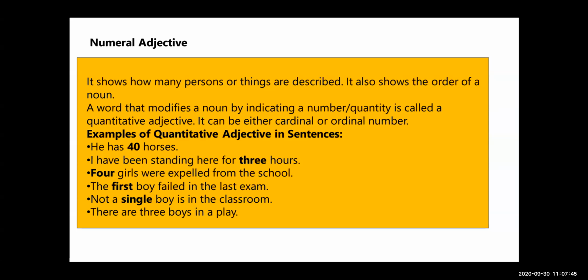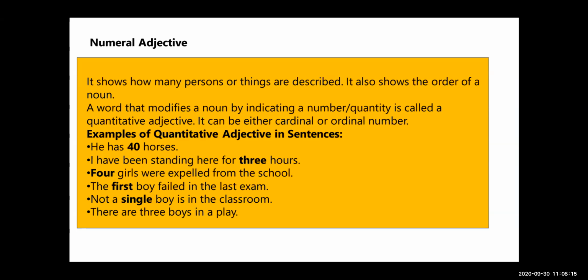The difference is that quantitative adjectives are used with uncountable nouns and numeral adjectives are always used with countable nouns. This is the basic difference between quantitative adjectives and numeral adjectives.